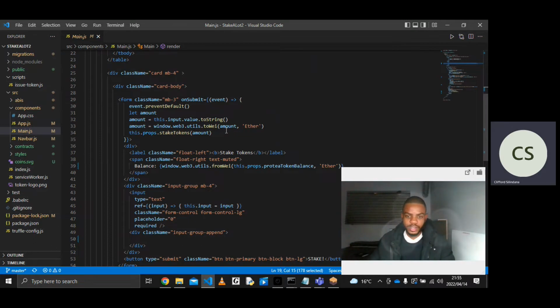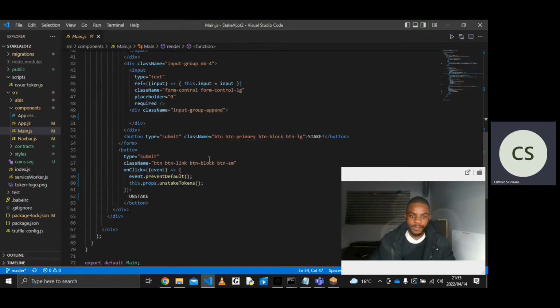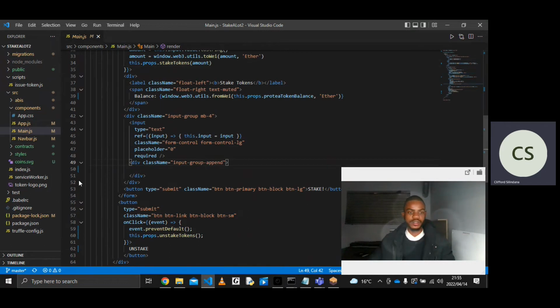So when we're clicking on that, here's the logic that happens. This is the props of stake tokens that gets staked. This is what happens in our front end.